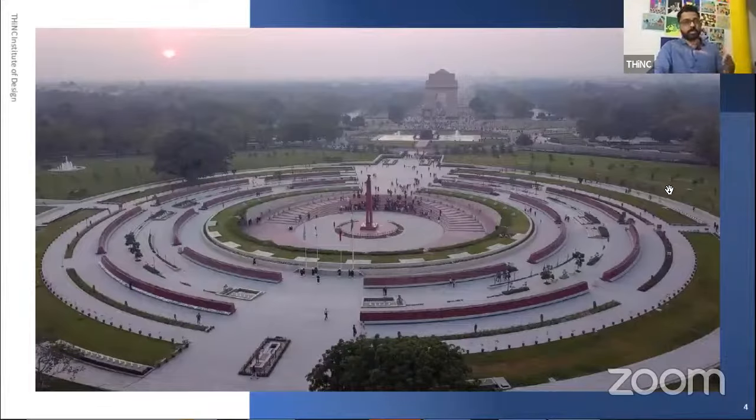Now this is how it looks. You can obviously see something that's very close to it, the India Gate. So it's in Delhi. Earlier, when they started it in 2019, they had the Amar Jawan Jyoti, which was placed at India Gate. So it was constructed in 1972, not India Gate, but the Amar Jawan Jyoti was placed there in 1972. So yes, Akshay had made a good point.